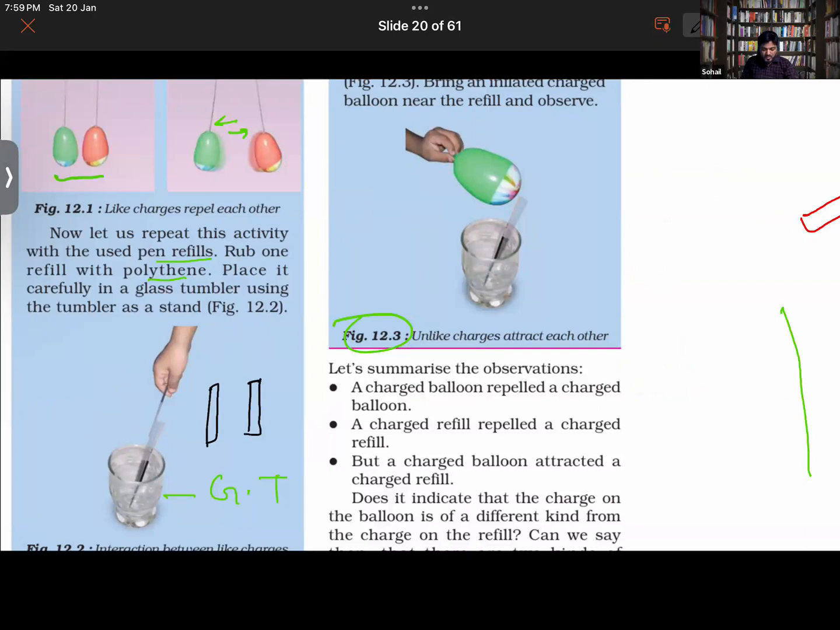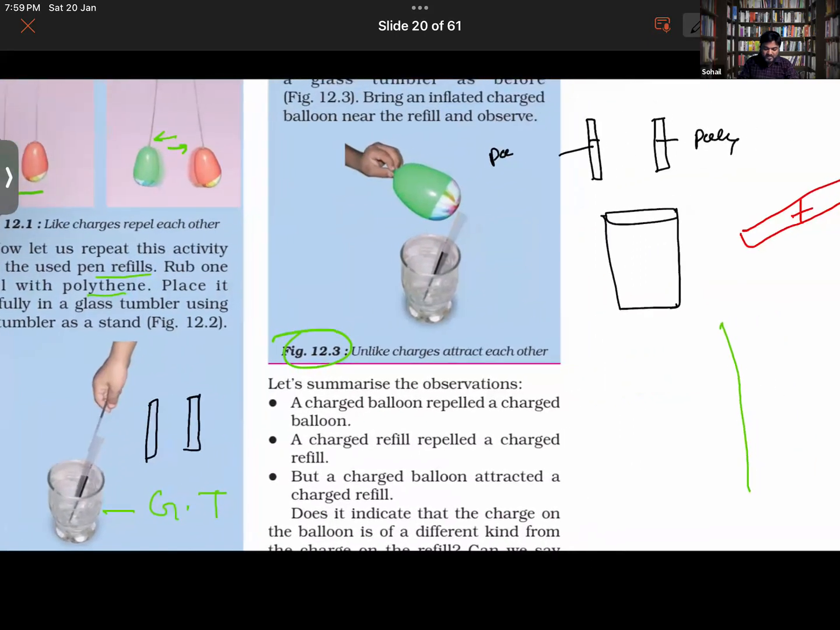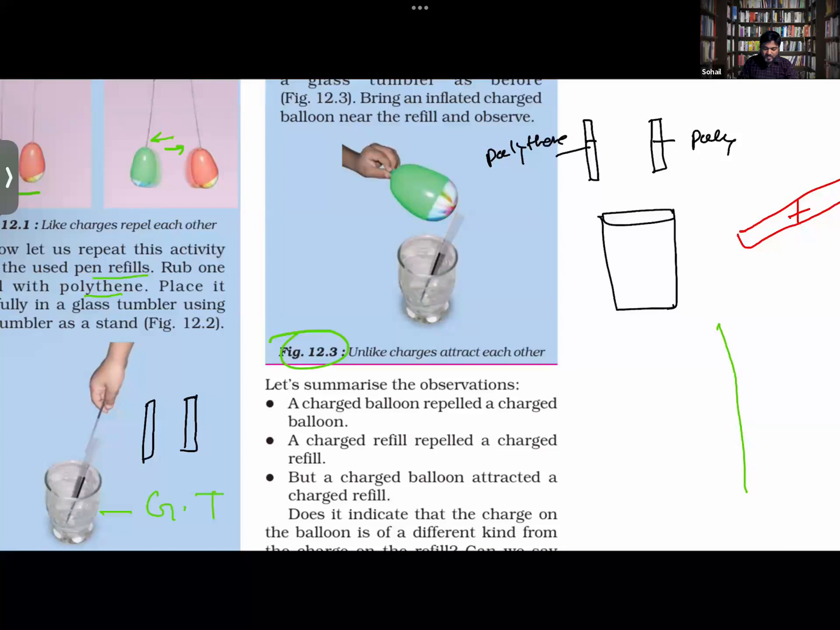Sure. See what we have done now, we have taken a glass tumbler like this. You have taken two pen refills, and both of them you have rubbed with polythene. So they will be developing the same kind of charges. Once you place them in this glass tumbler, they will be repelling each other.